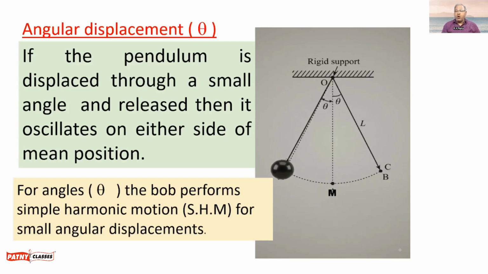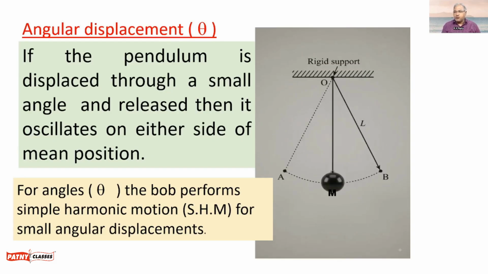And this theta is small, meaning about 10 degrees. If theta is small, then the bob of the simple pendulum performs simple harmonic motion. So we can state, for small angular displacements, the bob of the simple pendulum performs simple harmonic motion. Theta should be small enough, less than about 10 degrees. Up to 10 degrees it is allowed. Generally in the college lab we displace the pendulum to 10 degrees.